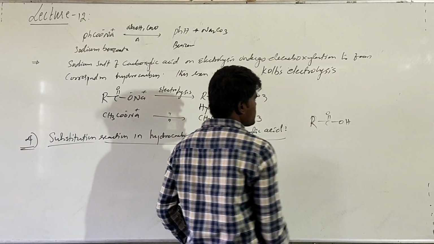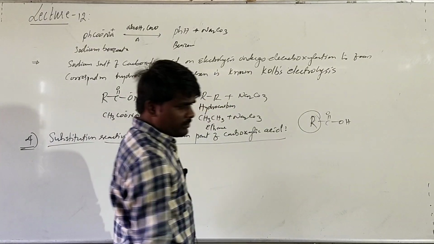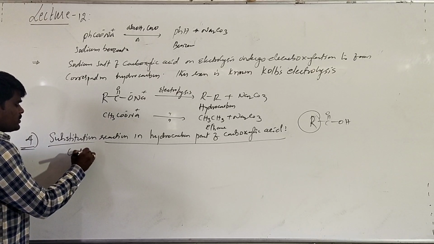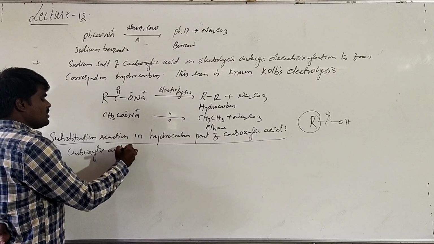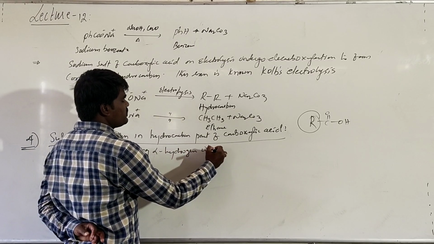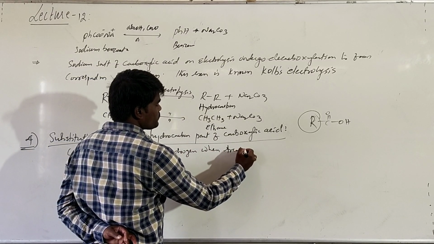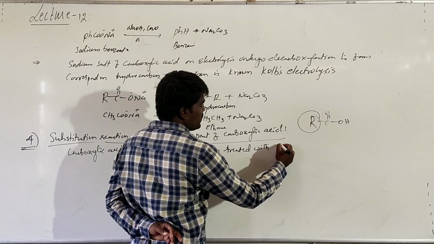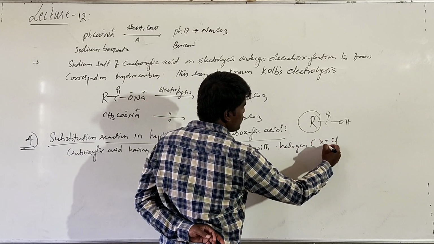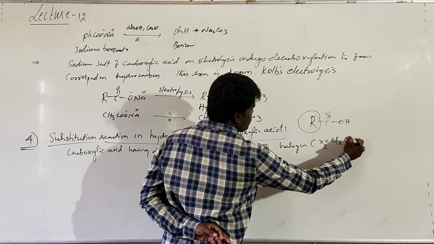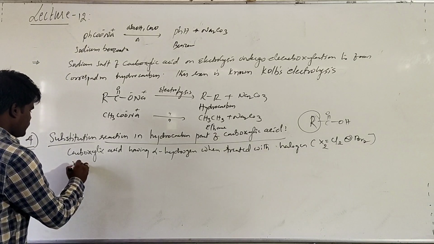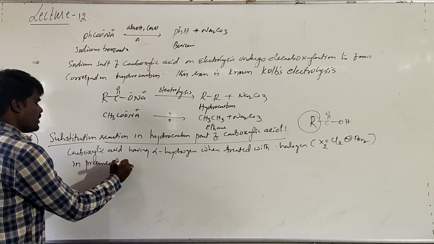Basically, this is the general formula of carboxylic acid, where R represents the hydrocarbon part. In this particular reaction, carboxylic acids having alpha hydrogen, when treated with halogen, where X represents either Cl2 or Br2, either chlorine or bromine, in the presence of red phosphorus,